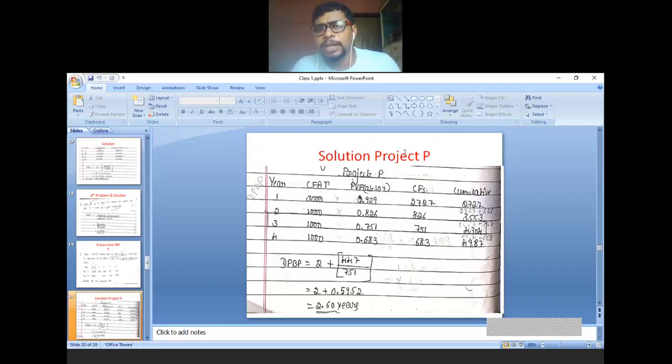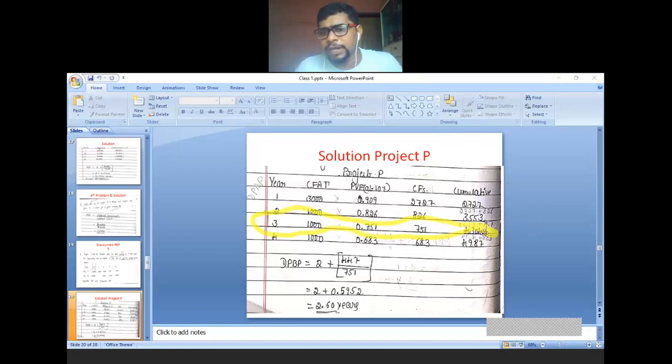Now in which year did we recover our original investment? In the third year we recovered. So circle, see, circle like this. For the third year you have recovered your investment amount, 4,304. Now the formula is the same for discounted payback period also. Discounted payback period is equal to year before full recovery plus unrecovered amount of investment divided by cash flows during the year.